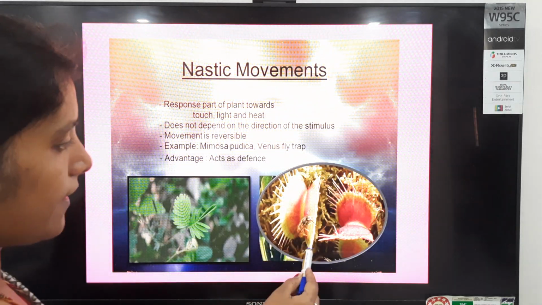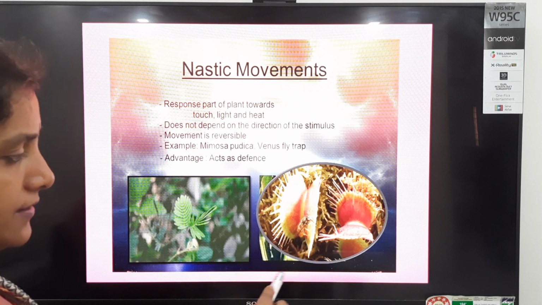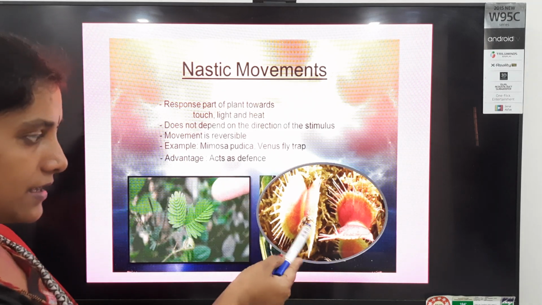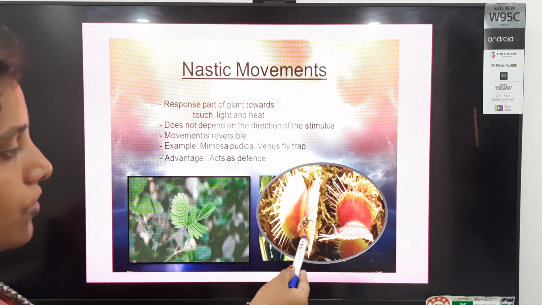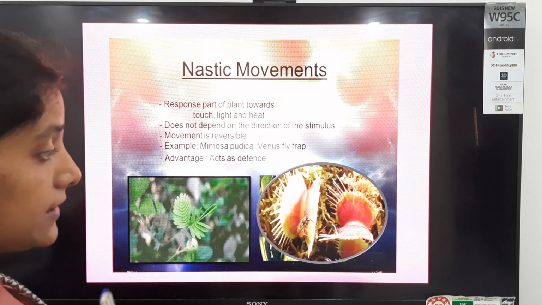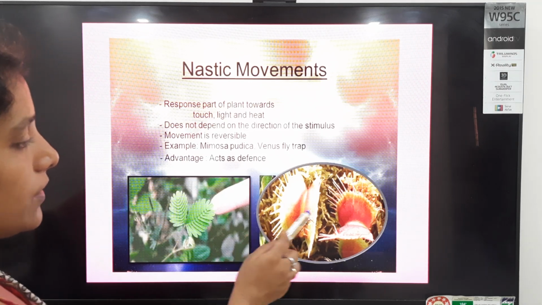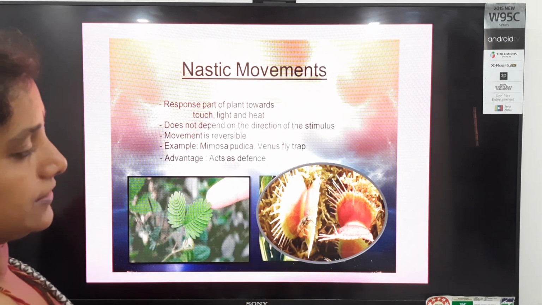How can you say? Here the response stimulus is an insect, any tiny germs or insects. As they sit on the leaves of the flower, which type of movement is shown by the flower? It acts as a lid, na students. So they close the lids.